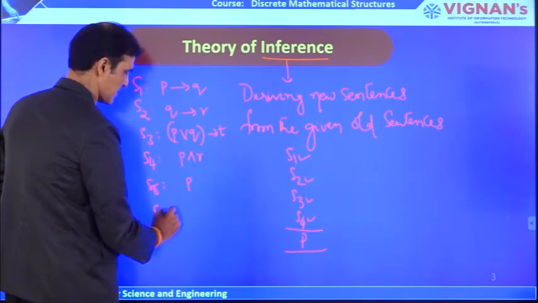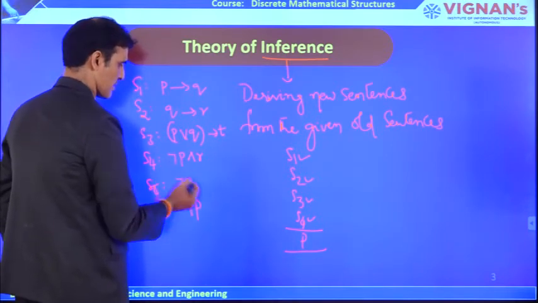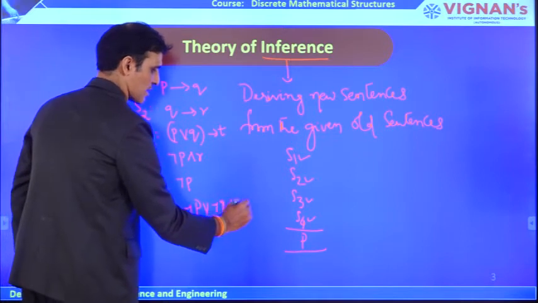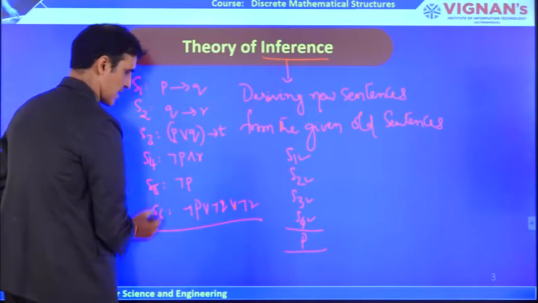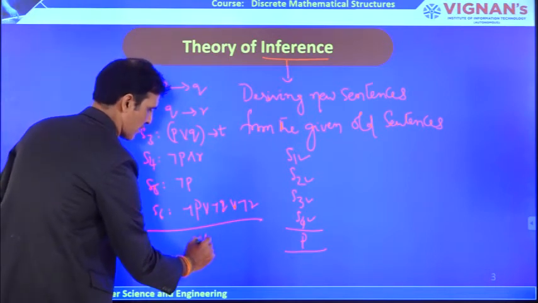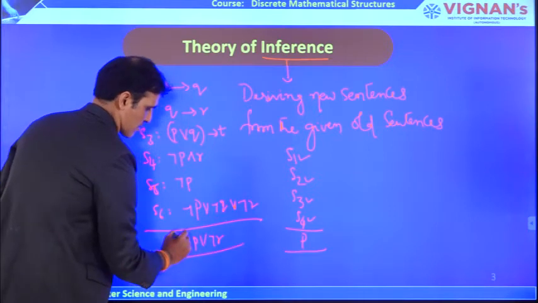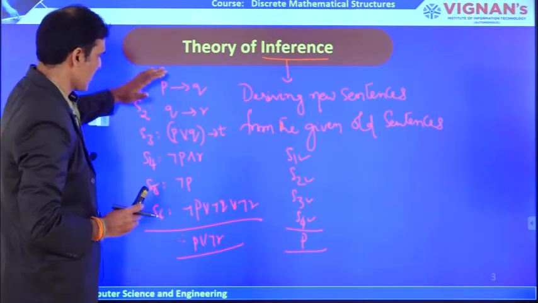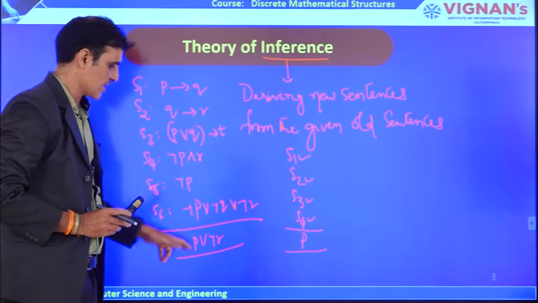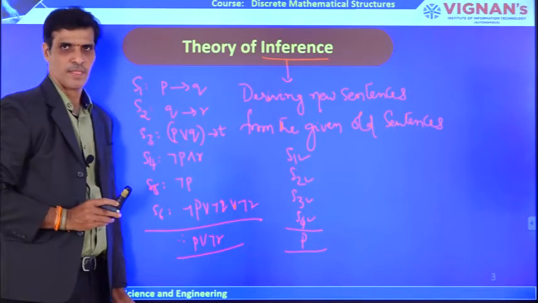S6 is the sentence, negation of P, or you can take negation P or negation Q or negation R. So these are the sentences we have taken. I want to check whether P or negation R is derivable from the given set of sentences or not.